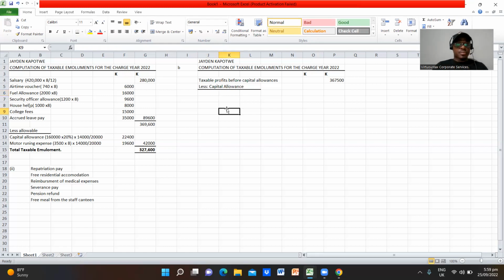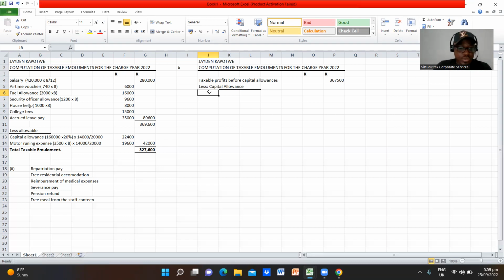All right, so what are some of the expenditures that this gentleman made? We are told he purchased new irrigation equipment. Irrigation equipment falls under property, plant, and equipment, or it's a farm implement. All farm implements qualify for a capital allowance of 100%. So if your cost is 100,000, you are going to claim the whole cost, and it is going to reduce your tax liability by 100%.